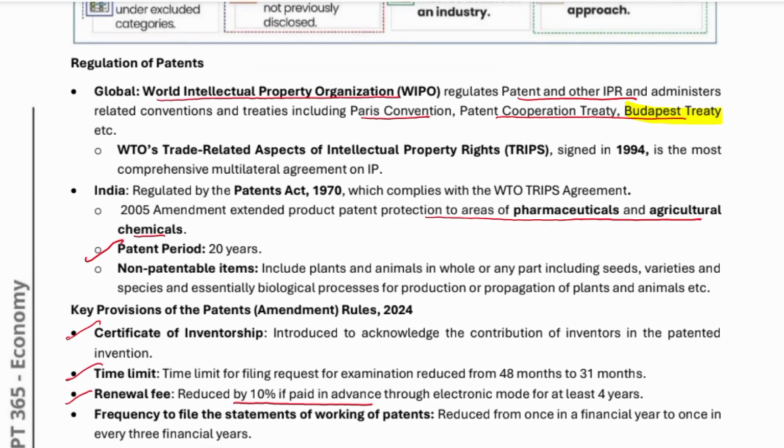The World Intellectual Property Organization, WIPO, regulates patents and other IPR, and administers related conventions and treaties, including the Paris Convention, the Patent Cooperation Treaty, and the Budapest Treaty.